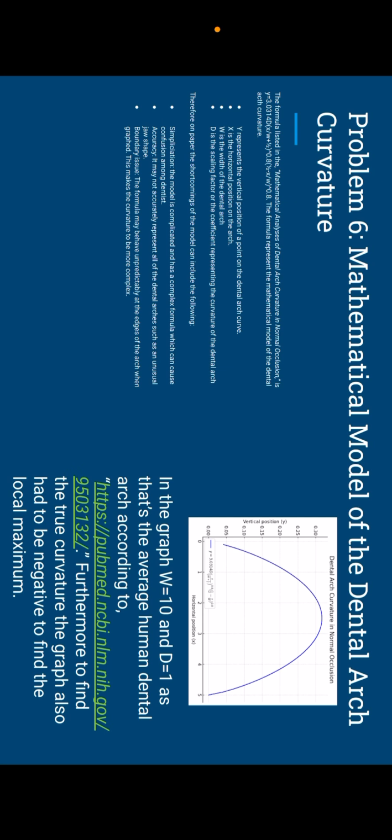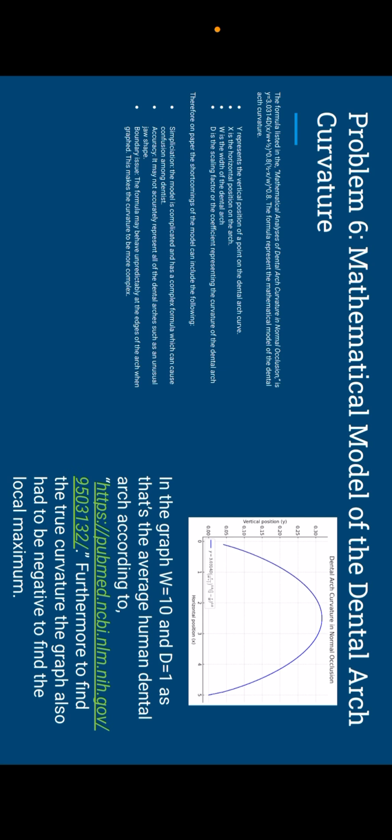So y represents the vertical position of a point on the dental arch curve. X is the horizontal position on the arch. W is the width of the dental arch, and D is the scaling factor, called a coefficient, representing the curvature of the dental arch. To the right, you can see there's a graph. I used Microsoft Excel to make that graph.